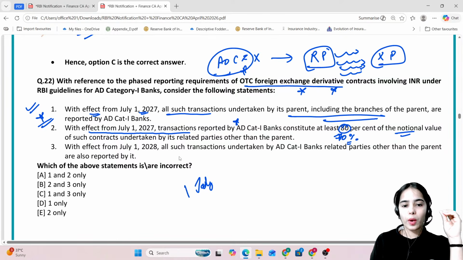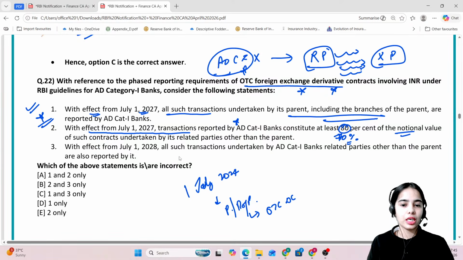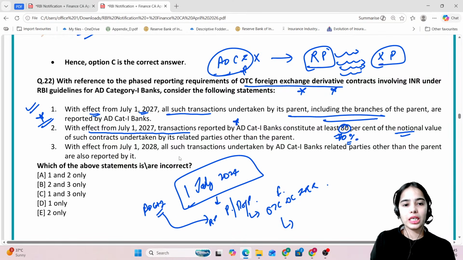So by July 1, 2027, if the parent or the branches of the parent are doing the over-the-counter derivative transaction, the foreign exchange derivative transaction involving the INR, the authorized dealer category 1, whose related party it is, has to report it by 1st July 2027.